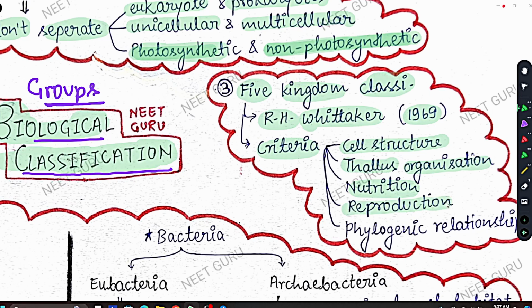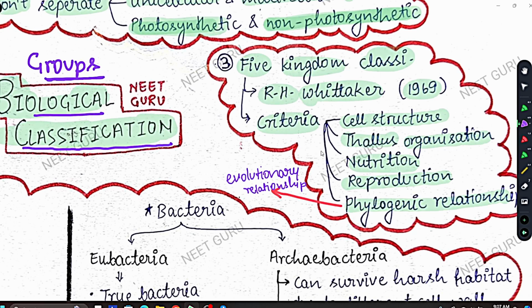He also considered modes of reproduction and phylogenetic relationship. What is phylogenetic relationship? Phylogenetic relationship means evolutionary relationship. Okay. So R.H. Whittaker will also consider how different organisms are related according to evolution. Okay, which organism came first, which is more primitive and which is more advanced, or you can say which is more old and which is new. Okay, so these are the five things on the basis of which R.H. Whittaker did the classification, gave the five kingdom classification.